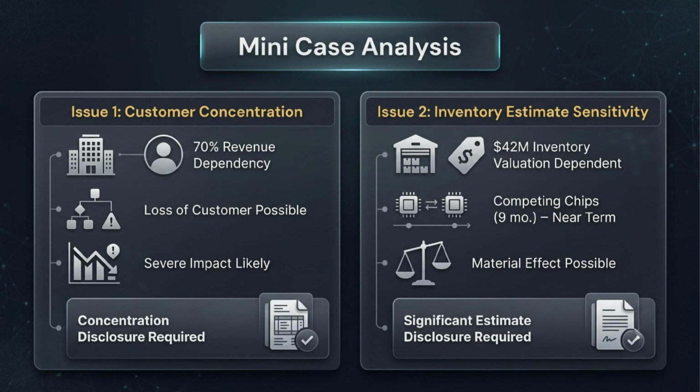Losing that customer would likely disrupt normal operations, so concentration disclosure is required. Second, the inventory valuation is a significant estimate issue. Competing technology within 9 months creates near term uncertainty, and a write down of specialized inventory could materially affect reported amounts. That supports significant estimate disclosure.